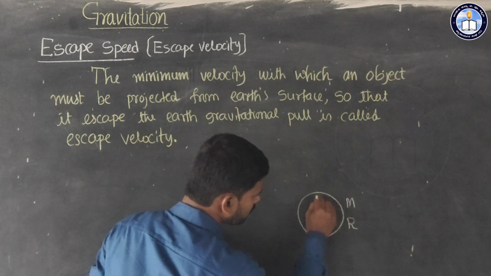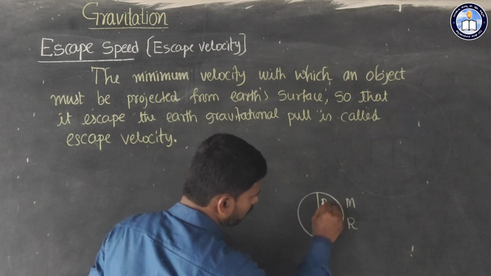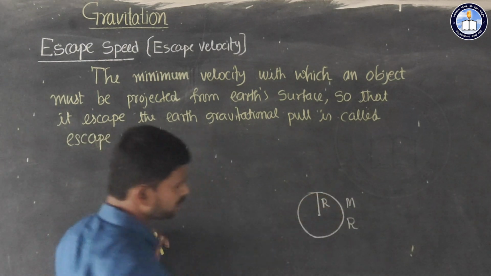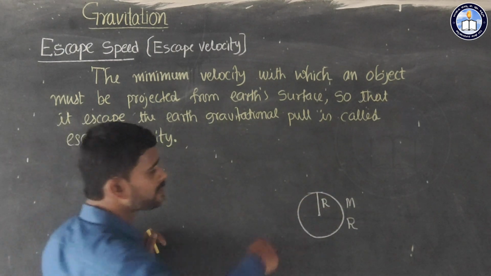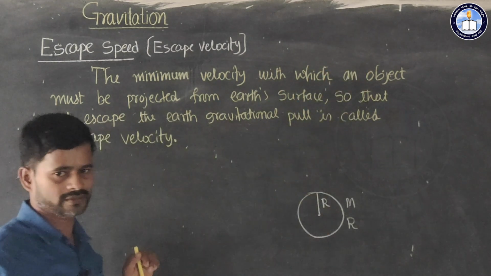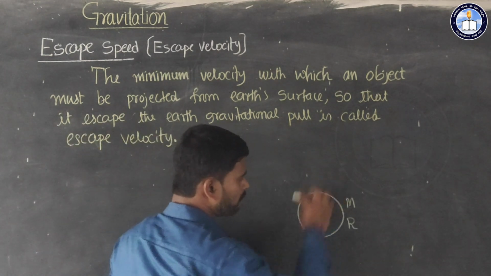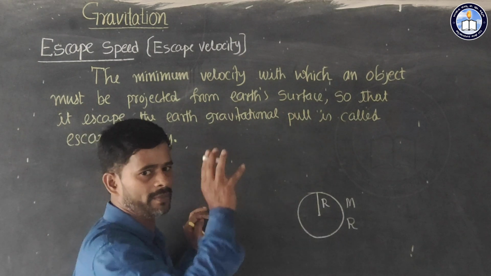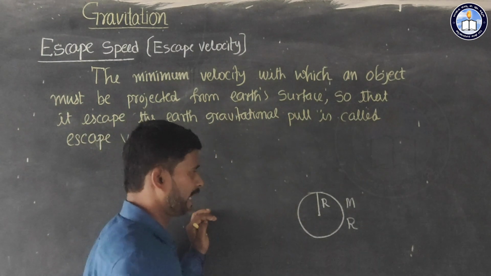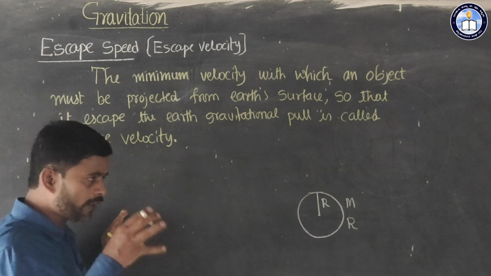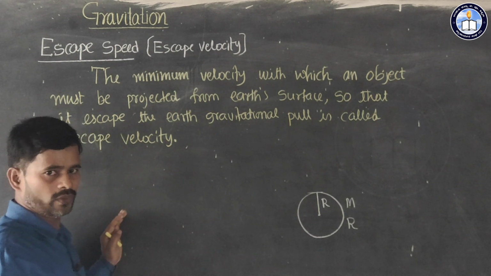So here this is the radius of earth R. From the earth surface, we have to project a certain body to infinite distance. So for that we have to supply certain energy. That means we have to do work, mainly we have to do work.